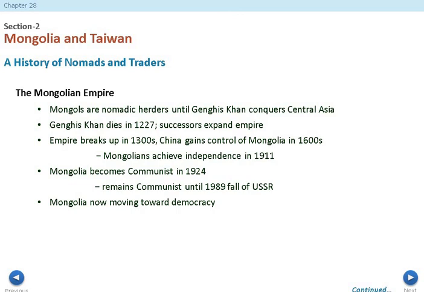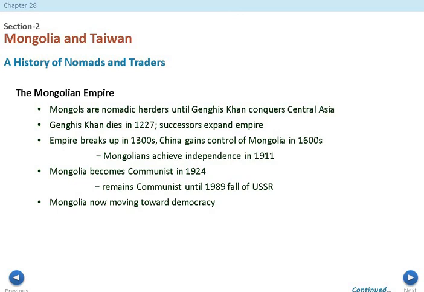You see China, you see the Soviet Union, and they come and kind of pick it up and are also communists. But what we also see is that when communism starts to fall in Russia, I should say the Soviet Union, in 1989, if you remember the domino effect when countries start leaving the Soviet Union and they can't stop it, Mongolia is going to do kind of the same thing, and in 1989 they start to go away from communism and go more towards democracy.